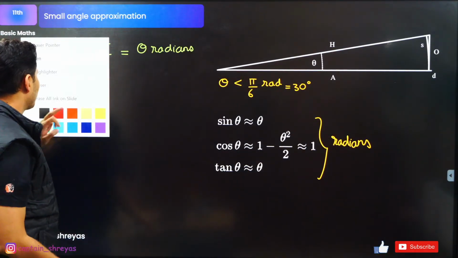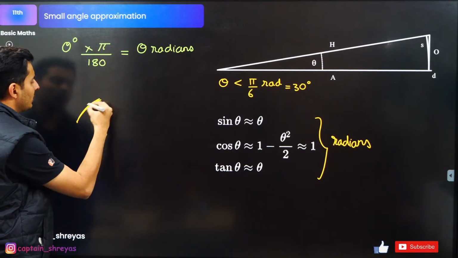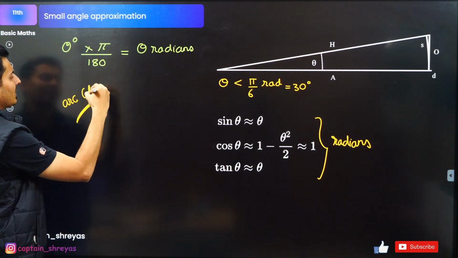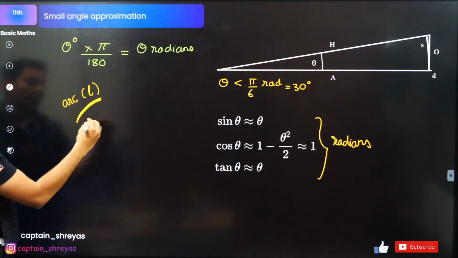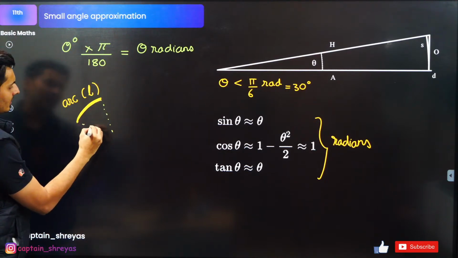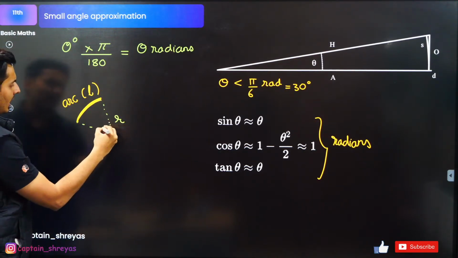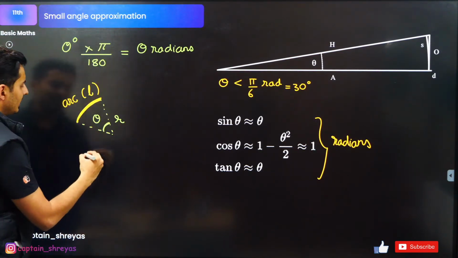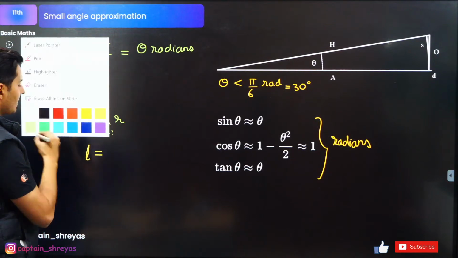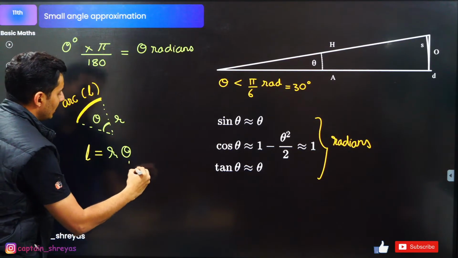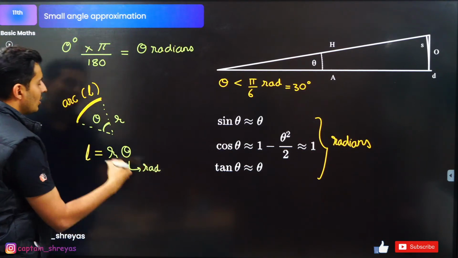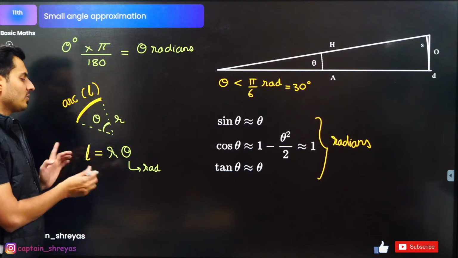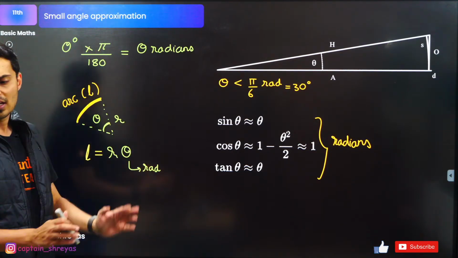Okay. Another important thing. Whenever you have an arc of a circle whose length is L, and I know that the radius is R, and I know that the angle subtended is theta, then this length of the arc is nothing but R times theta, but theta is obviously in radians, not in degrees. Okay, if it has degrees, convert it into radians, then you will get this formula. Very, very important formula.